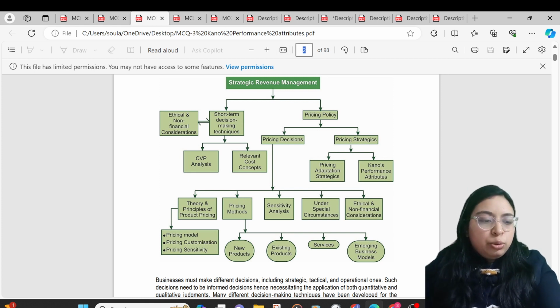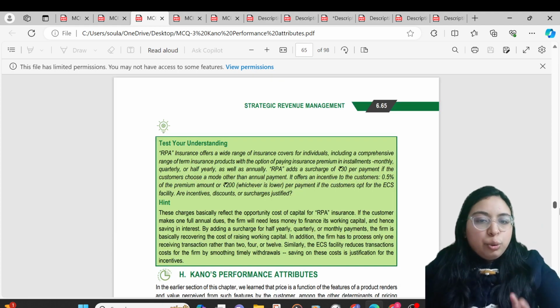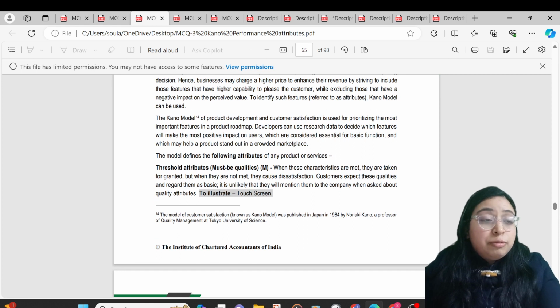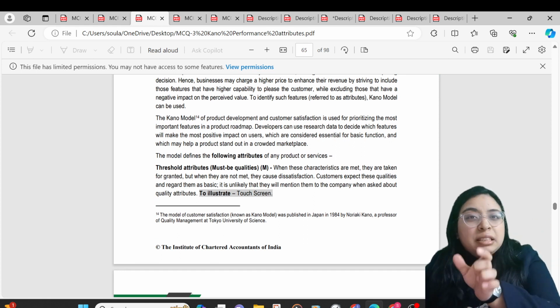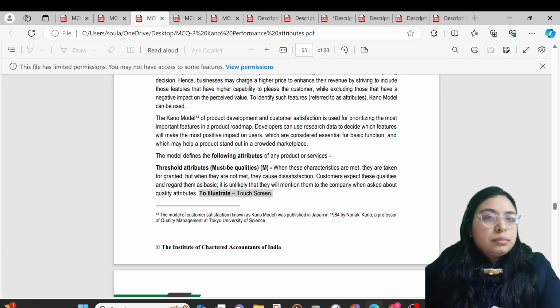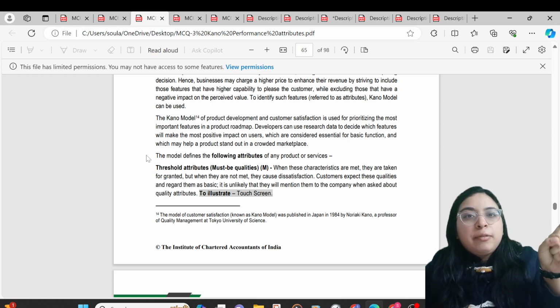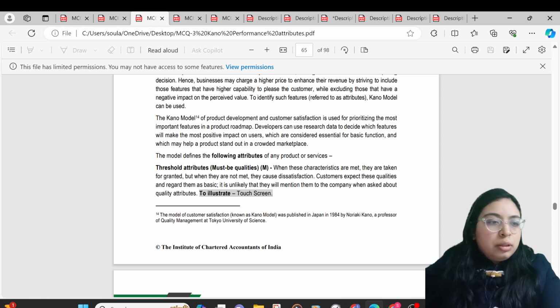You have made the index, you know where to go. So let's quickly read what part satisfies the case study requirement. We have got the subject, the chapter, the topic. Now we have to read this topic.